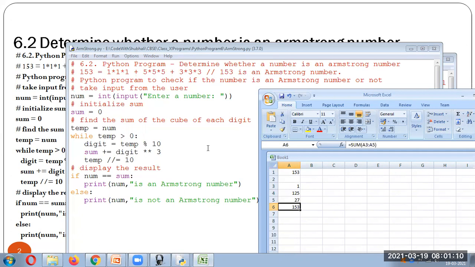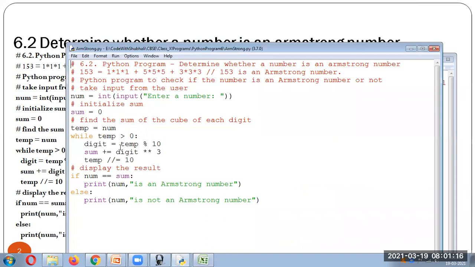So definitely, this is the logic. We have to take individual digits. Now, how can we take the individual digits? The two things you need to remember: if you want to take the last digit, you have to divide that number by 10. If you take the remainder, you will get the last digit. If you take the quotient, you will get the remaining digits.